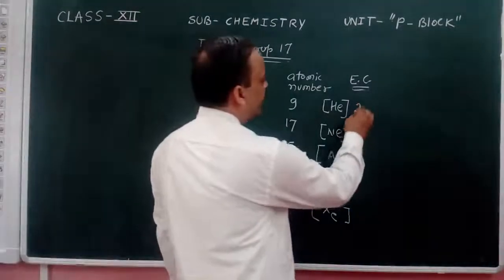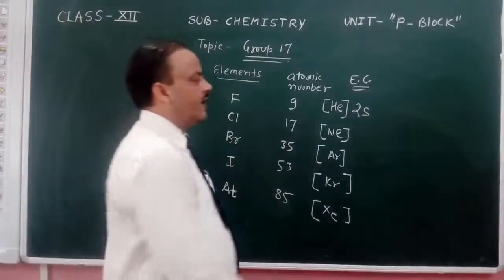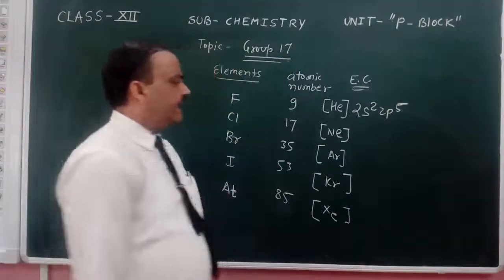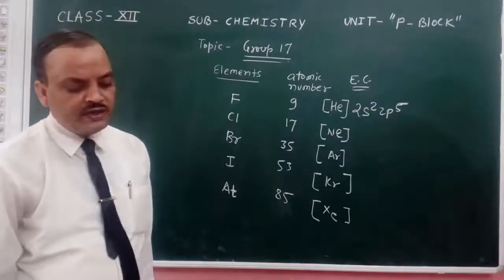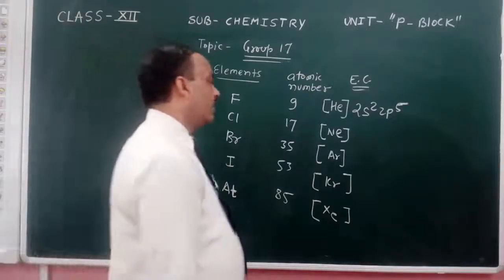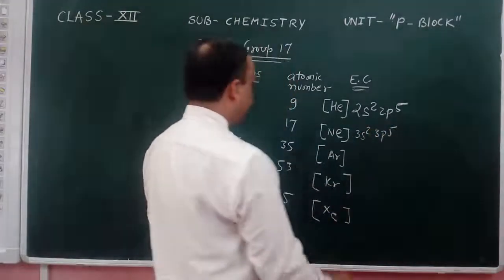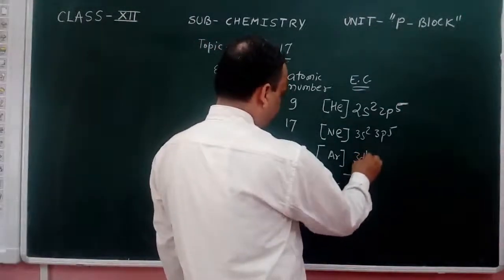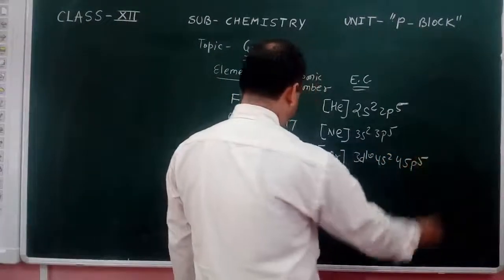For fluorine, helium 2s2 2p5. For chlorine, neon 3s2 3p5. In case of bromine, argon 3d10 4s2 4p5.